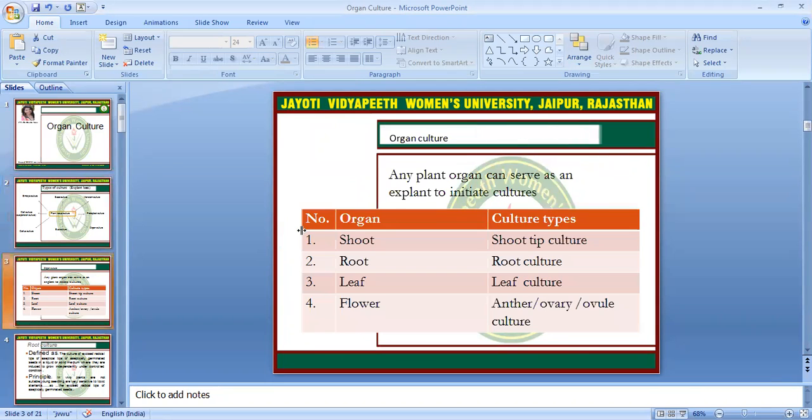If we talk about organ culture, any plant organ can serve as an explant to initiate the cultures. The organ can be shoot, root, leaf, or flower. Basically, in the shoot portion, the shoot tip will be used for the culture, in the leaf section, a young leaf will be selected, and in the flower organ we can use anther, ovary, ovule, etc.